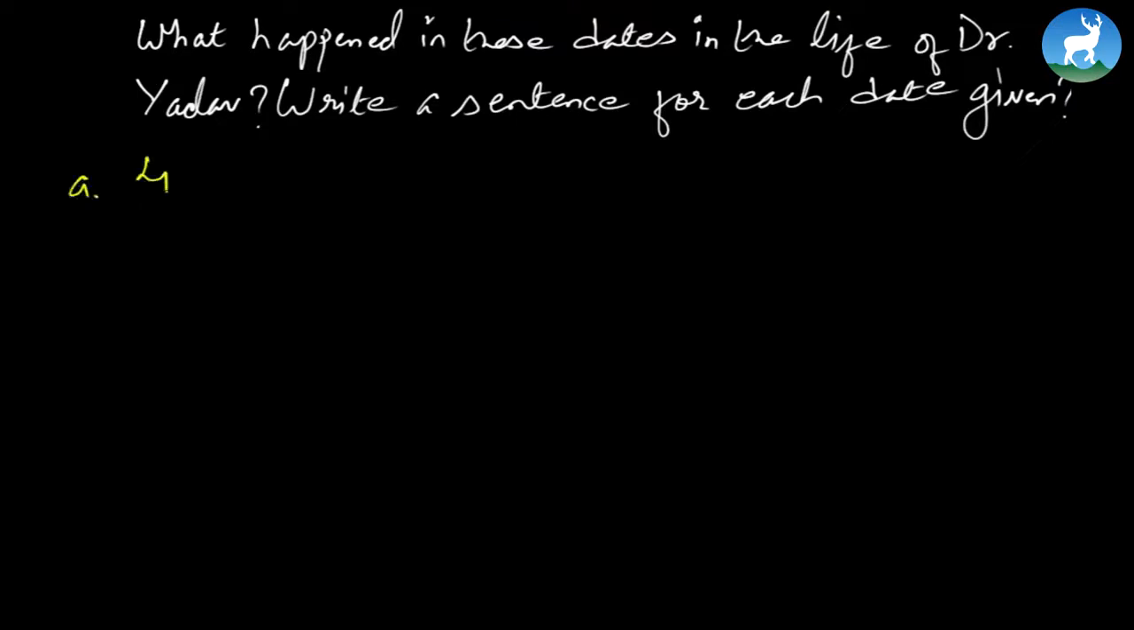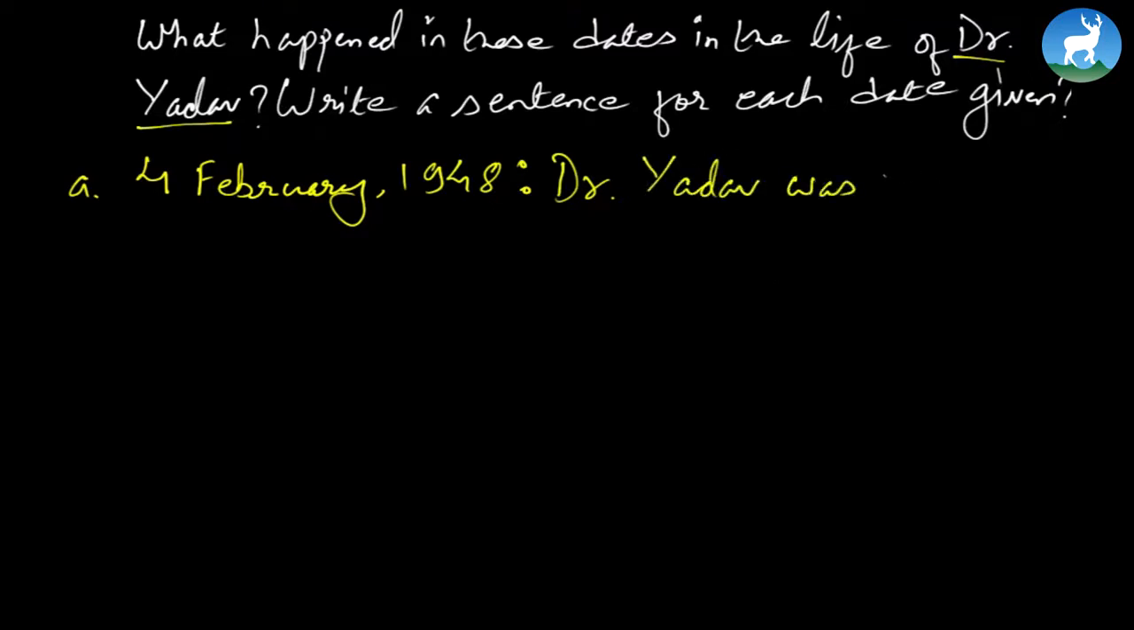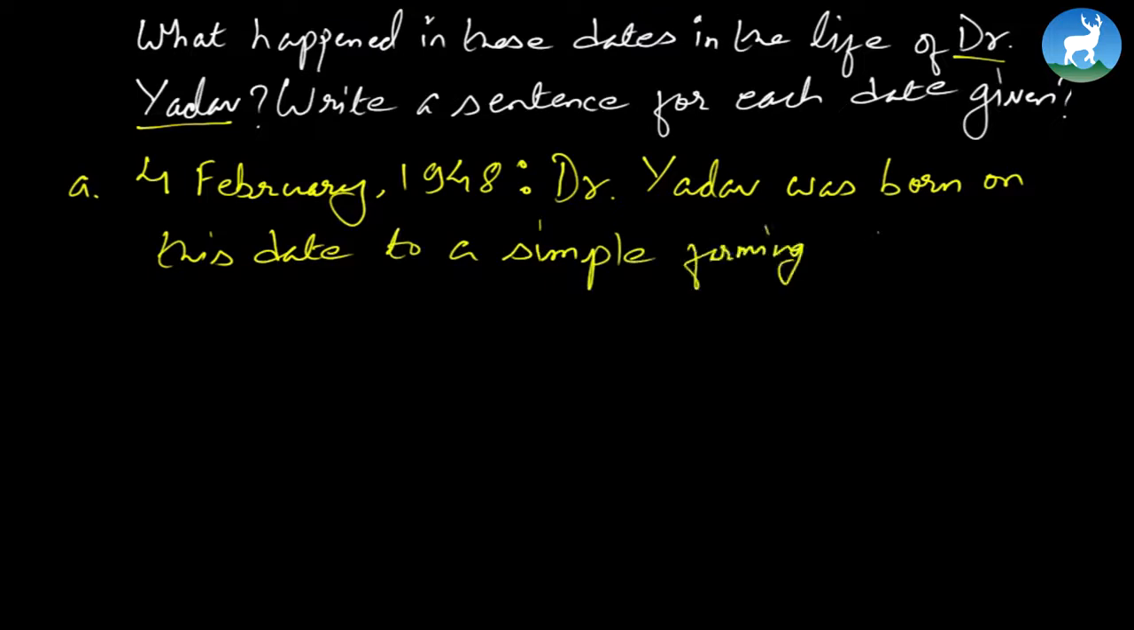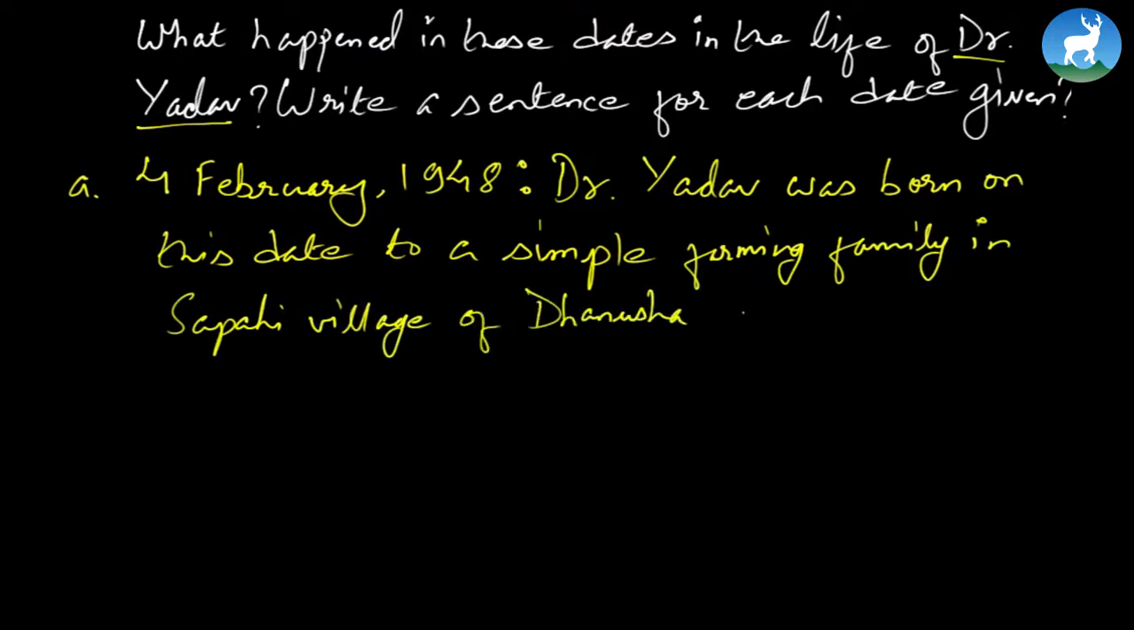So how about 4 February 1948? What happened on this particular date? See, the heading is, okay, we're dealing with Dr. Yadav, so you can refer to the president as Dr. Yadav, alright? So you can write, Dr. Yadav was born on this date to a simple farming family in Sipahi village of Dhanusa district.